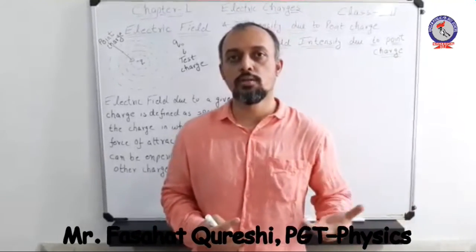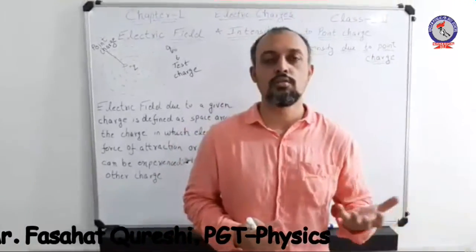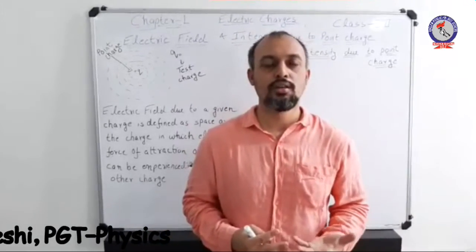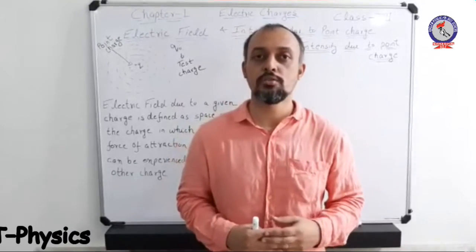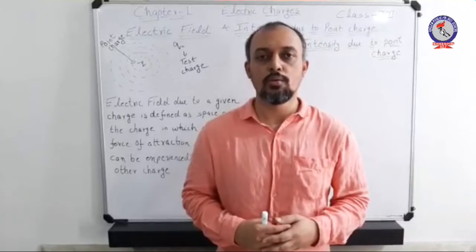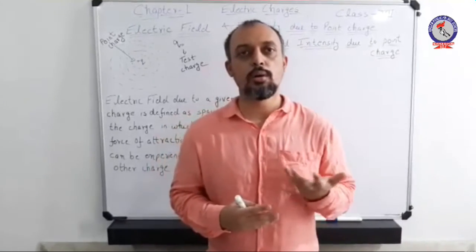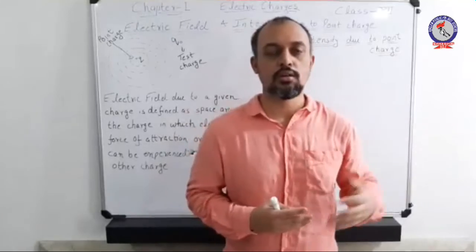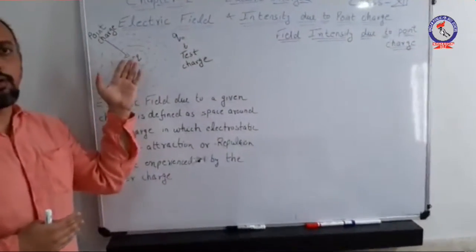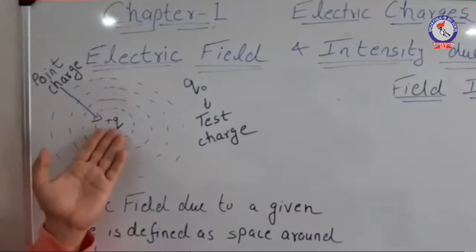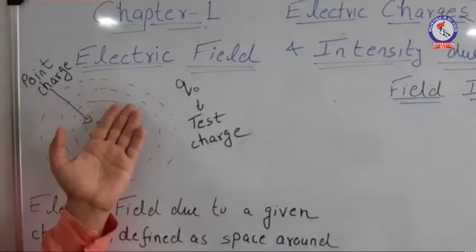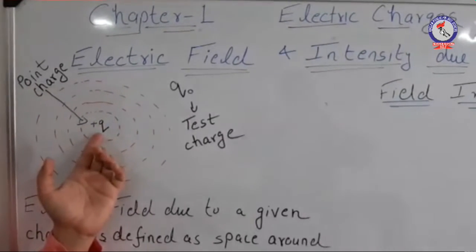Let us suppose somebody asks why a charge is creating an electric field. A very simple answer to this question is that it is actually a property of a static charge to produce a static field where it is being kept. Now, while talking about the force it exerts on another charge, if you go through the diagram, you can observe that I have kept a single charge plus q. Let this plus q be a point charge. These lines represent the magnitude up to which the field of this point charge exists.